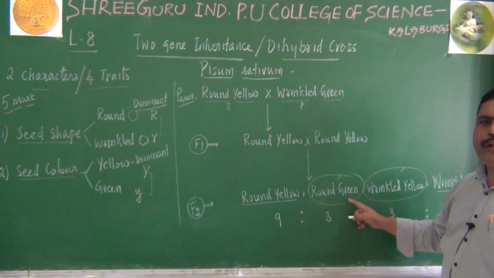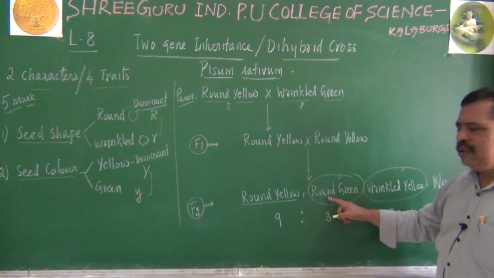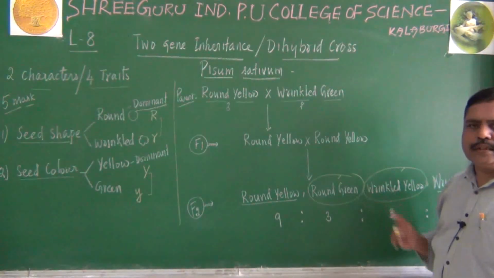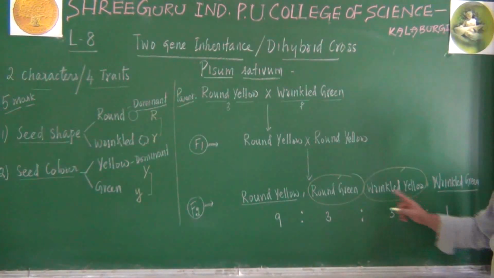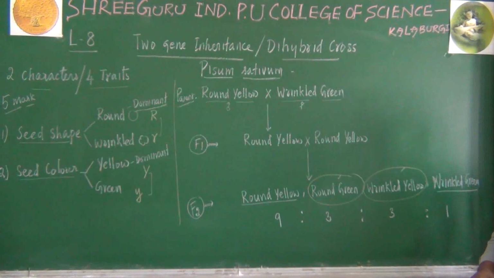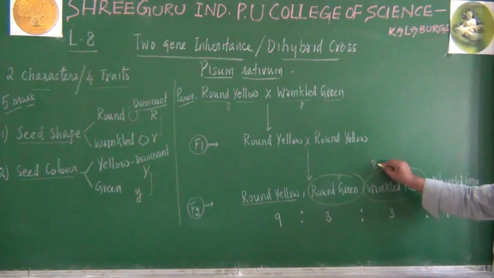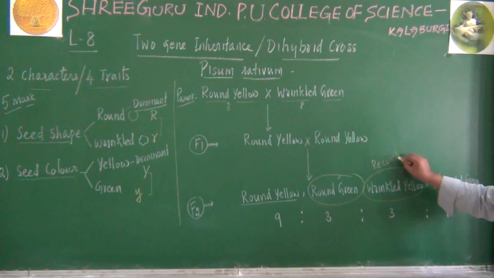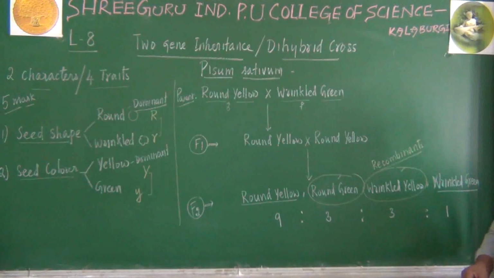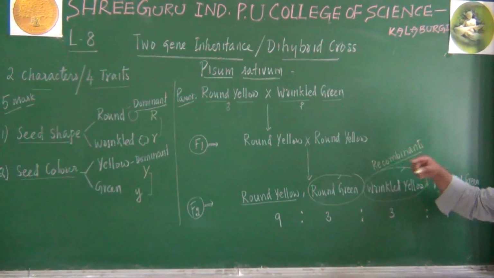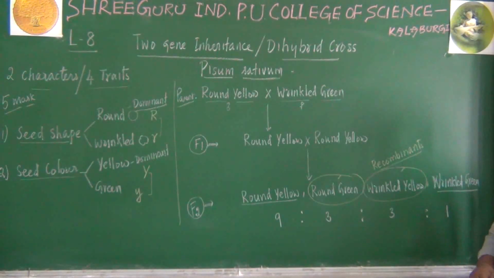What is meant by round green? The shape of the seed is round, the color of the seed is green. Here the shape of the seed is wrinkled, the color is yellow. A new combination has appeared in the F2 generation. Remember, those new combinations are called recombinant varieties. This word recombinant you will hear in biotechnology also.